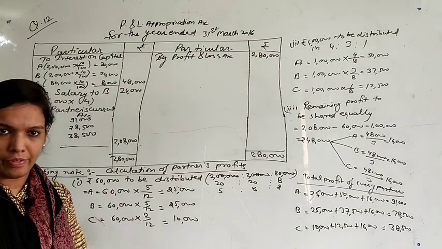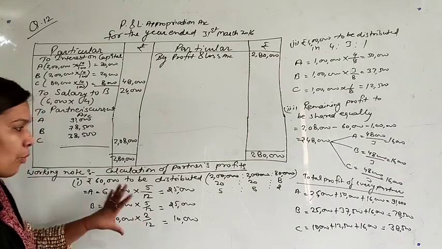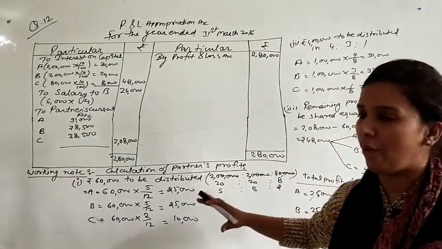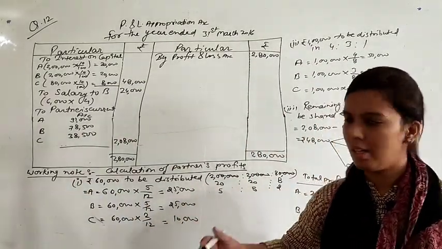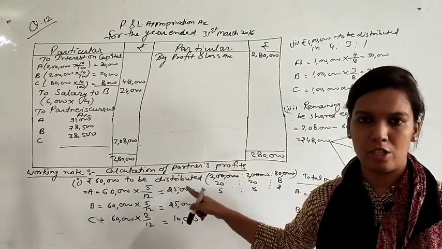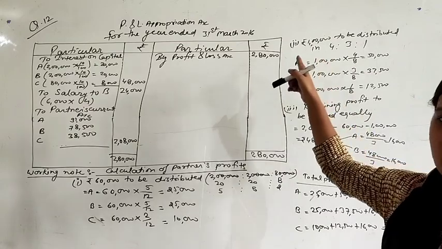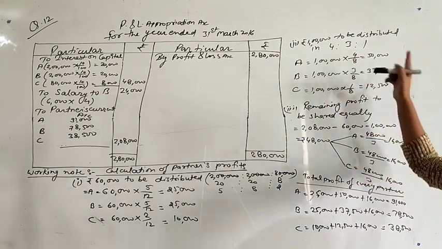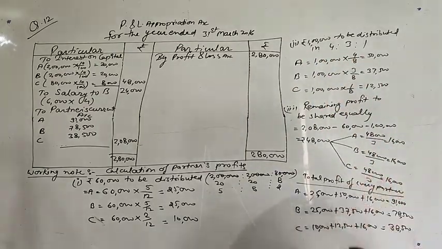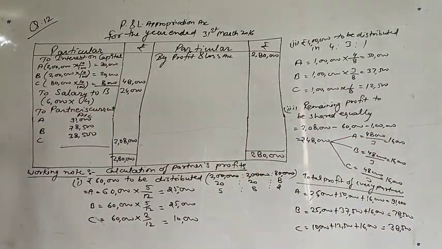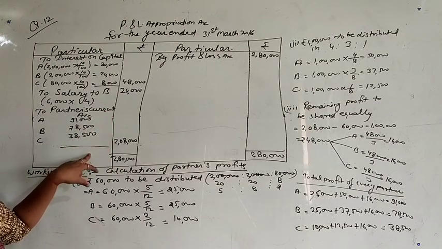There was nothing different in this question, the point was just how we distribute the profits. You just have to distribute the profits according to the conditions. Like the first 60,000 we distribute in the ratio of their capitals, the next 1 lakh rupees in 4, 3, 1, and the remaining profits are shared equally. Okay, so this was the P&L appropriation account, and now you have to prepare the journal entry for apportionment of profits.